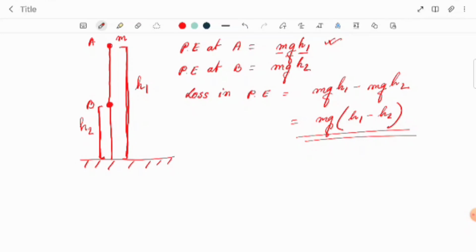Sometimes we have to calculate the gain in potential energy also. Suppose we have the body at first at point A. Another way, we can do another diagram. Suppose this is the ground, and the body is at a height in this position.